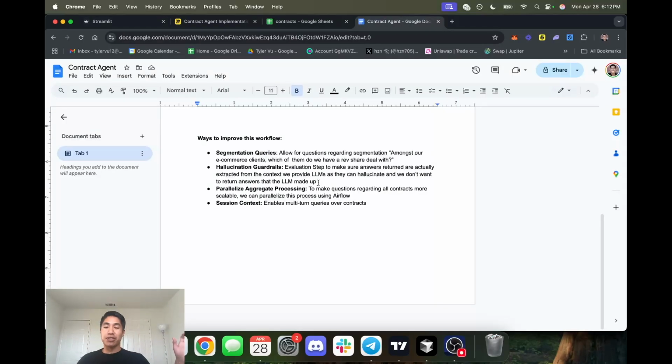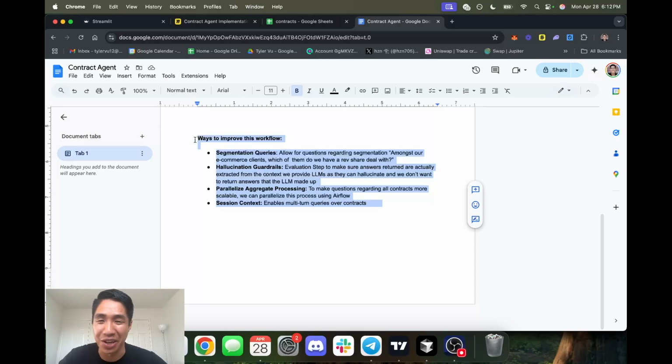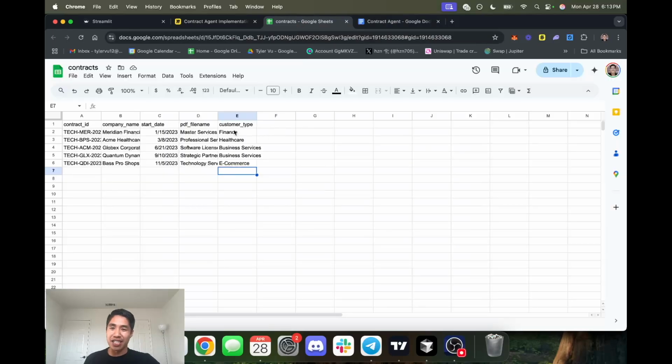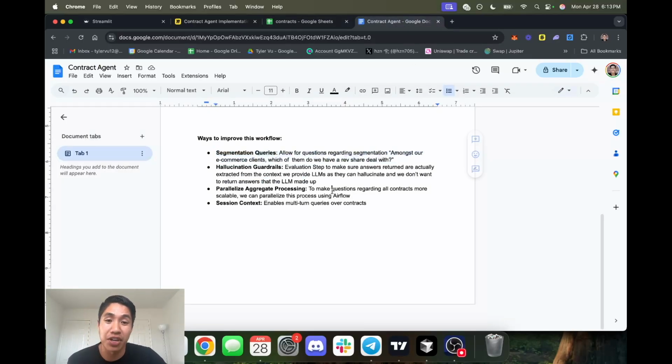Those are just some examples of how this AI contract agent works. Some ways to improve this, and we actually implemented this for said client. I just didn't show this in this demo just because it'd be a lot of work. I'm honestly just too lazy. But I would add segmentation queries, so allow for questions regarding segmentation, so let's say amongst our e-commerce clients, which of them do we have a rev share deal with? Because with our customers, this is the CSV file we refer from. Again, this is just a small demo with like 5 contracts. We could have the customer type, like business services, e-commerce, finance, healthcare, like amongst our healthcare clients, which have a tech upgrade clause, for example.